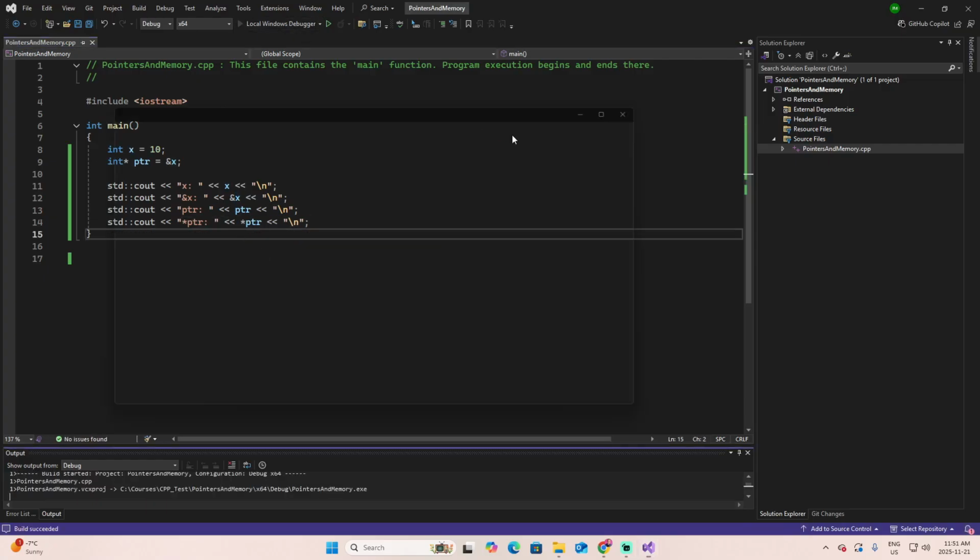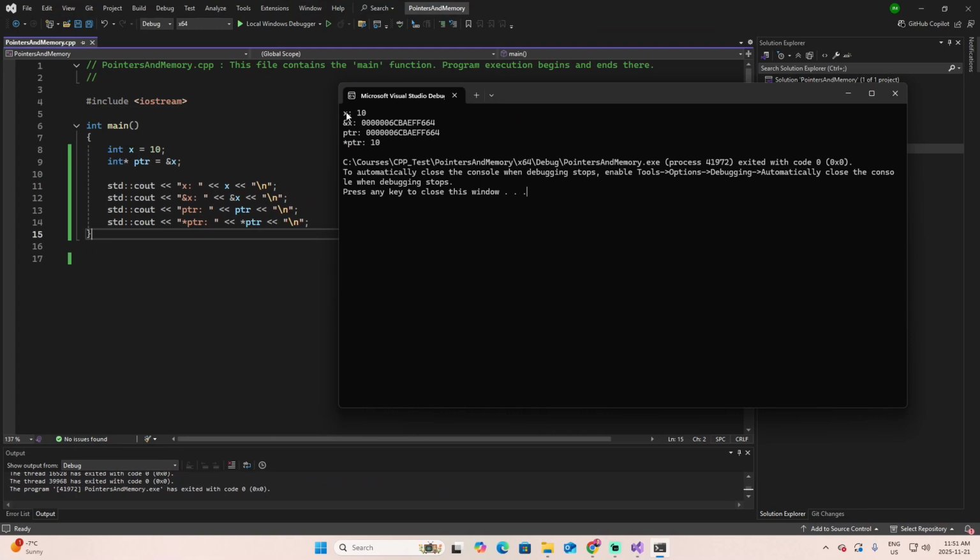And run. Here you can see first the value of x that we assigned at the beginning is 10. The ampersand x, which is the address of this x, where the x is saved, you can see this entire number. This is the address in memory for my computer. Then we see the pointer, but because we didn't dereference the pointer, it's just aiming to the same address of memory.